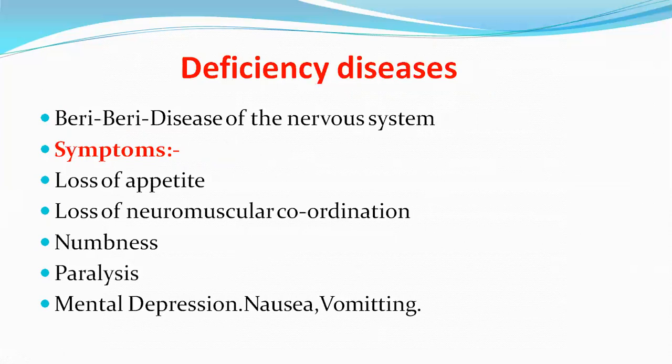Next slide is deficiency disorders. The deficiency of vitamin B1 leads to beriberi, a disease of the nervous system. The symptoms include loss of appetite, loss of neuromuscular coordination, numbness, paralysis, mental depression, nausea, and vomiting. So these are the deficiency disorders associated with vitamin B1.